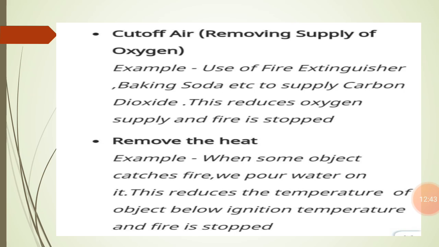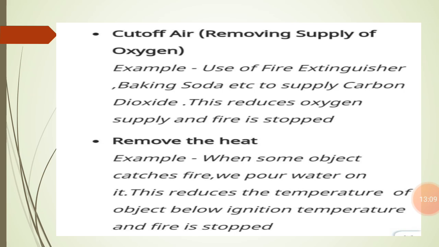The carbon dioxide gas is used to extinguish the fire because it forms a blanket around the combustible material, and it cuts off its supply of oxygen, and in this way it is able to extinguish the fire.